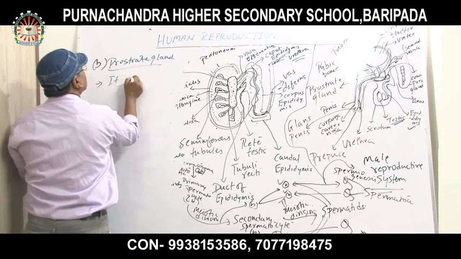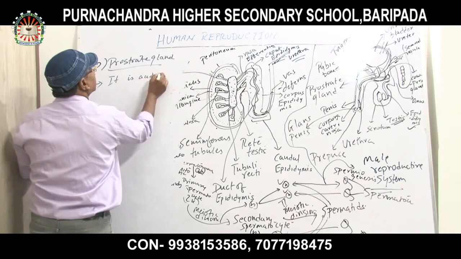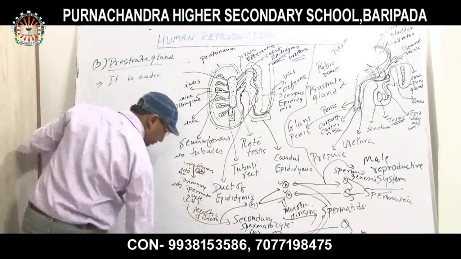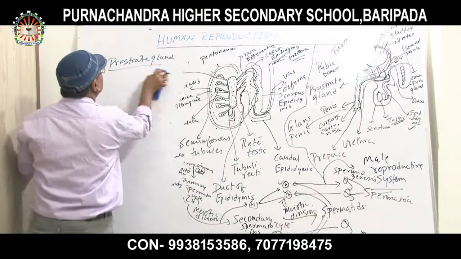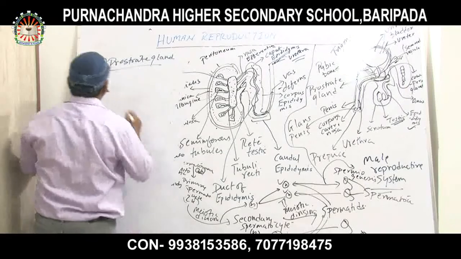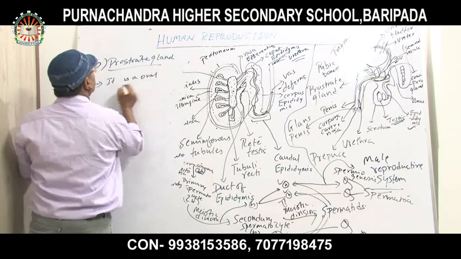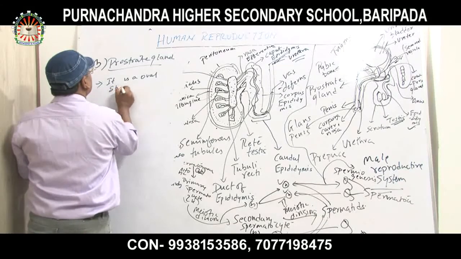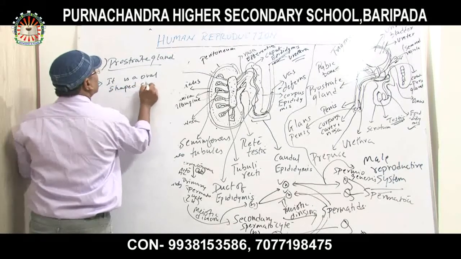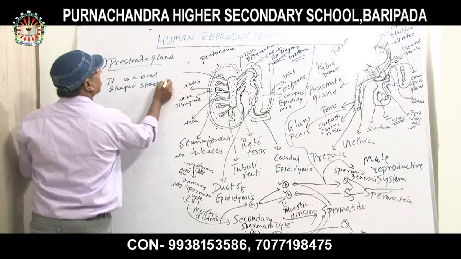It is acidic in nature. It is an oval-shaped structure